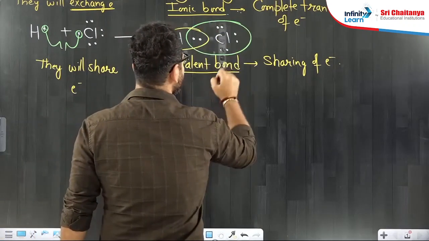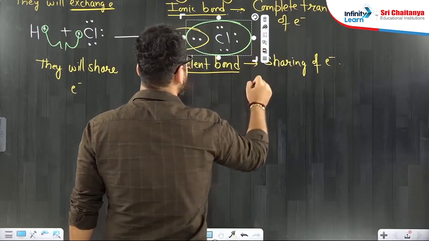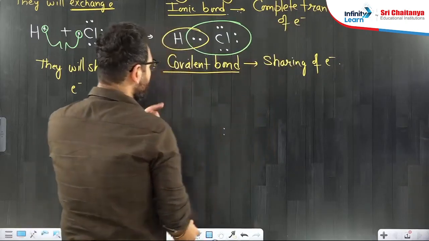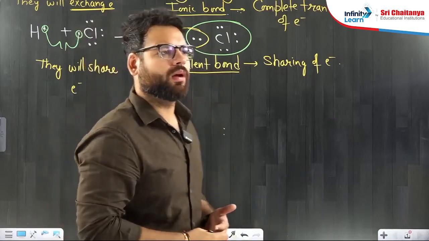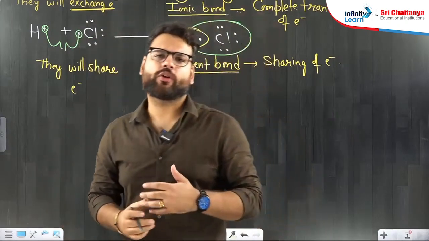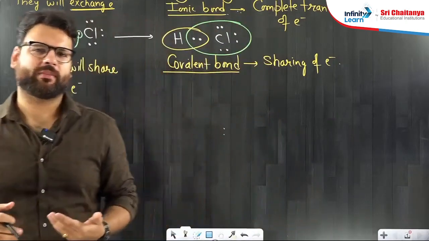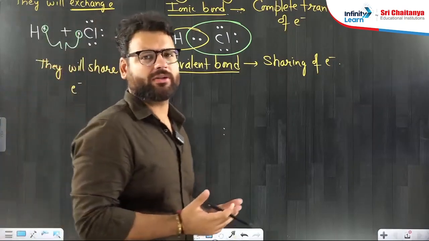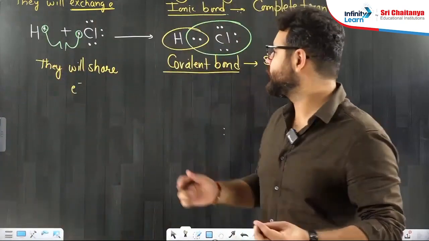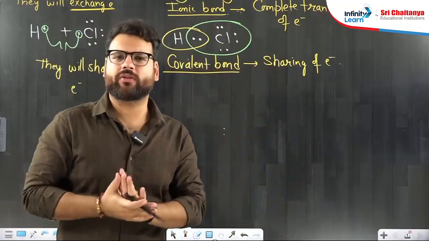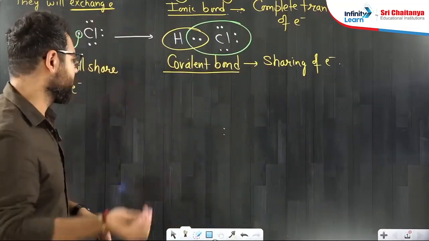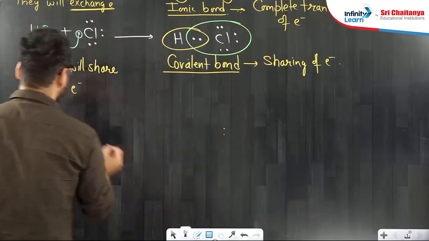For everyone else, we call it octet rule. But for hydrogen, we call it duplet rule, because hydrogen wants to mimic the noble gas which is helium. Hydrogen cannot keep 8 electrons, it does not have that much space. So hydrogen wants to get 2 electrons, everyone else wants to get 8 electrons in their octet. This is how octet rule will work. Now we'll start, you can also start writing.